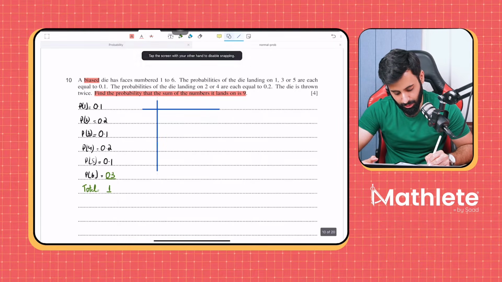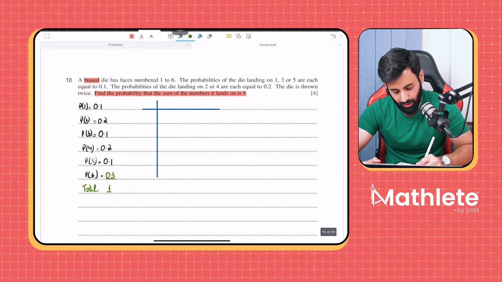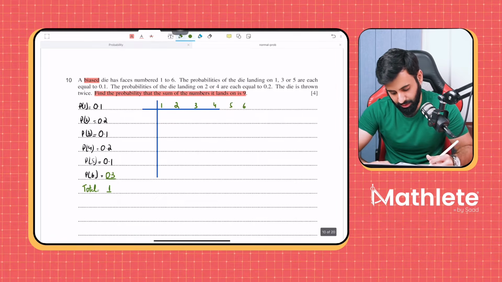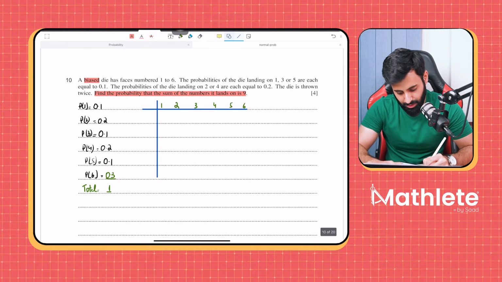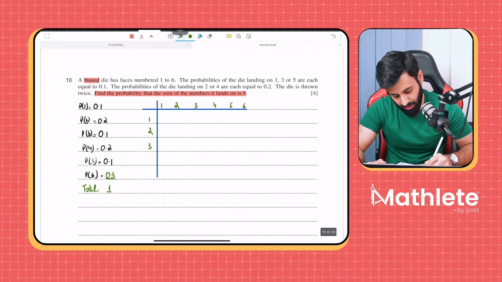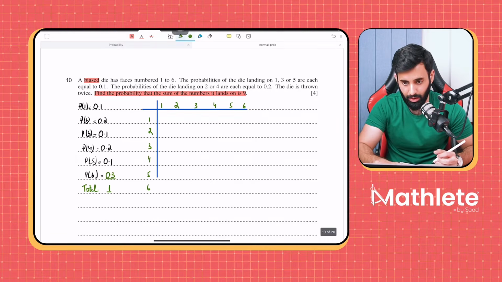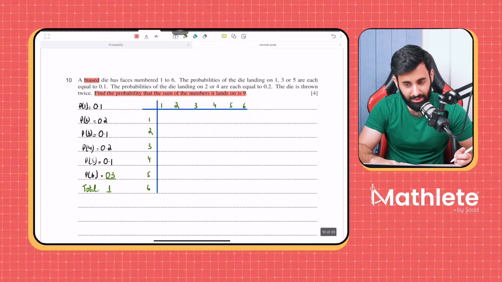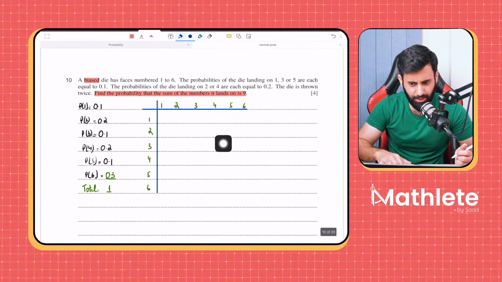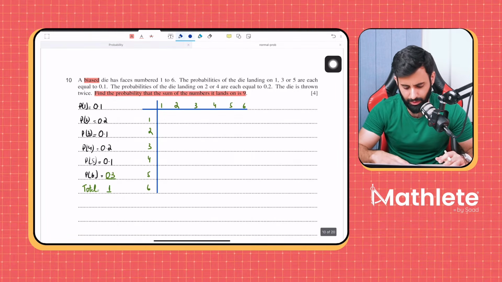That means we have to do sample spacing. So here's 1, here's 2, here's 3, here's 4, here's 5, here's 6. Let's extend this a little. And then here's 1, here's 2, here's 3, here's 4, here's 5, here's 6. We want the sum to be 9. Let's see how many ways that is possible. I'm not going to fill out the entire thing. Let's just focus on where we get 9.